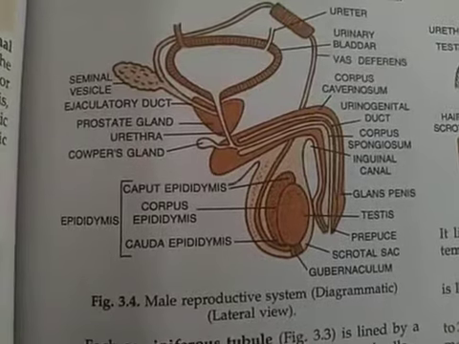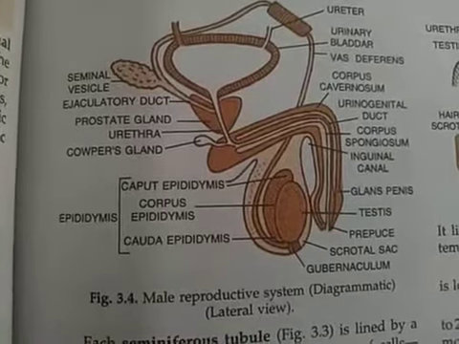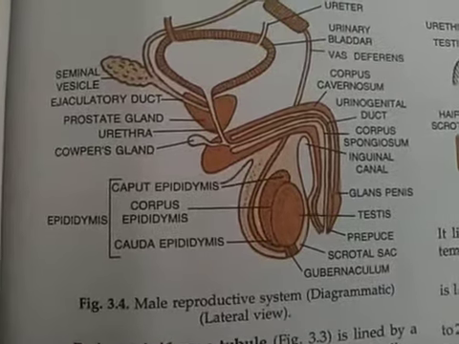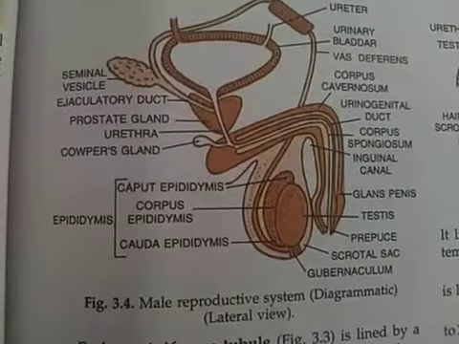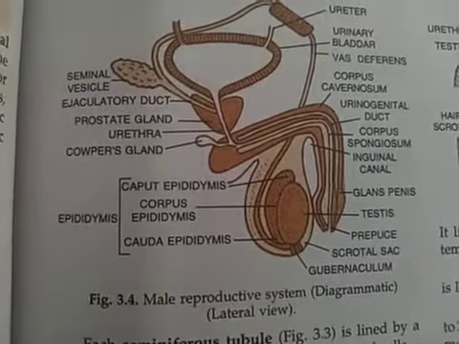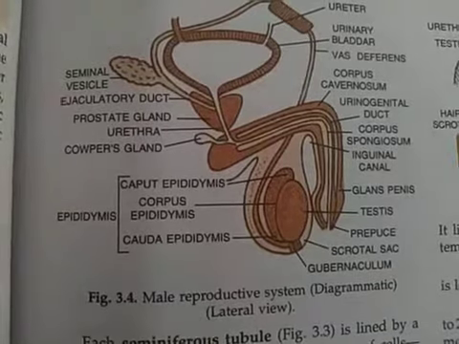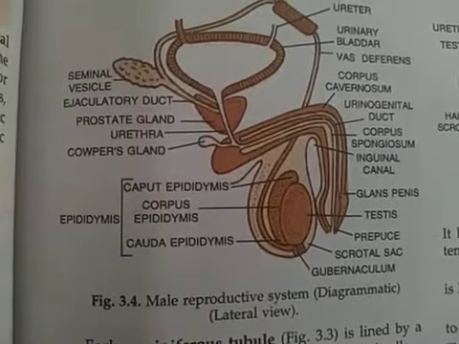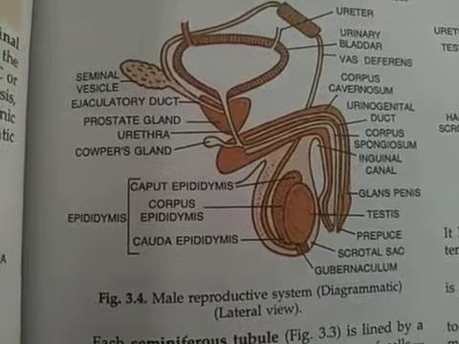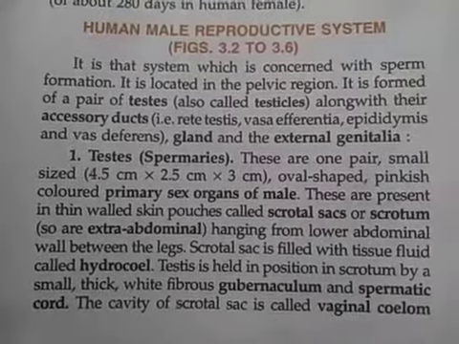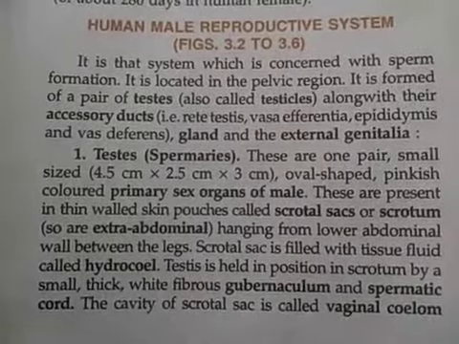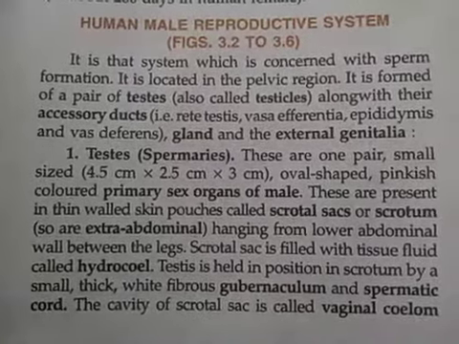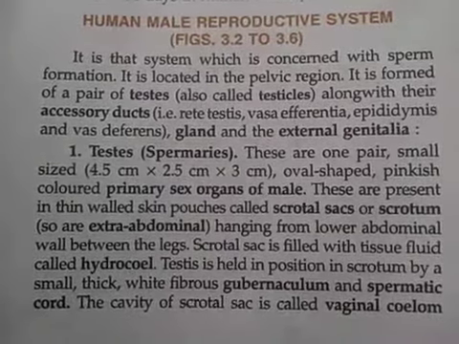The soft tissue that is present outside the penis is said to be the glans penis. Ultimately, the prepuce is the loose skin present just at the opening of the male reproductive system. And hence, in this way, the secretions of the reproductive tract are secreted out of the body. So, just keep in mind that the human male reproductive system has four diagrams that I showed you first in the lecture.